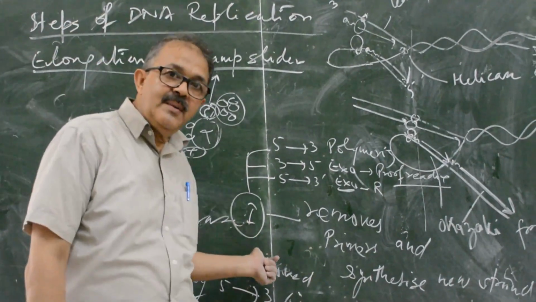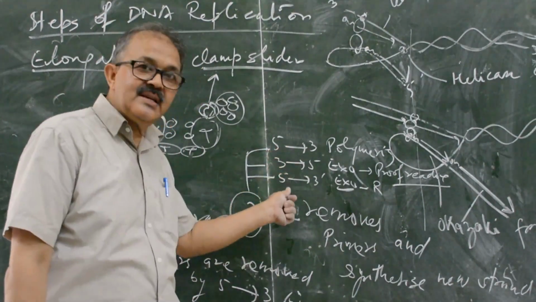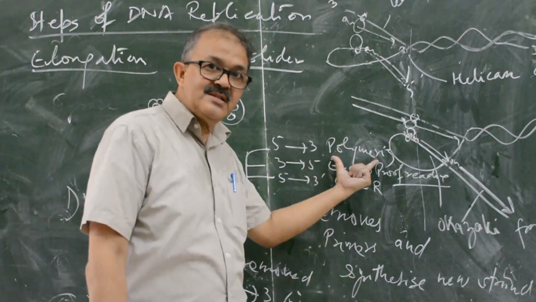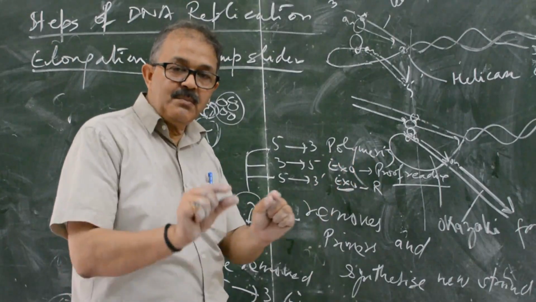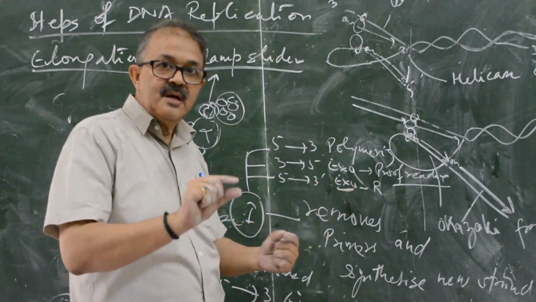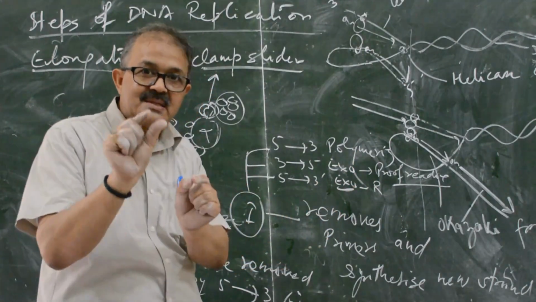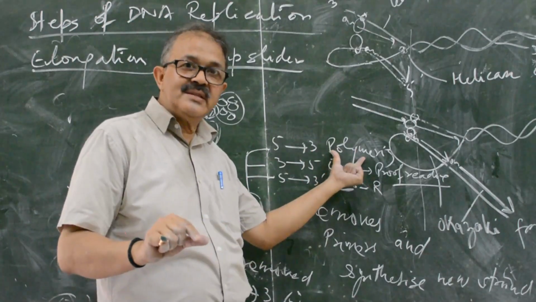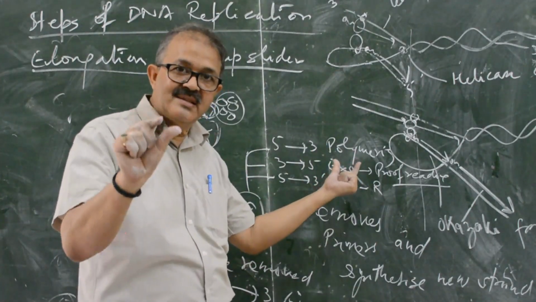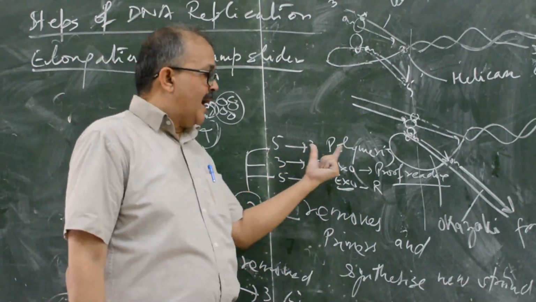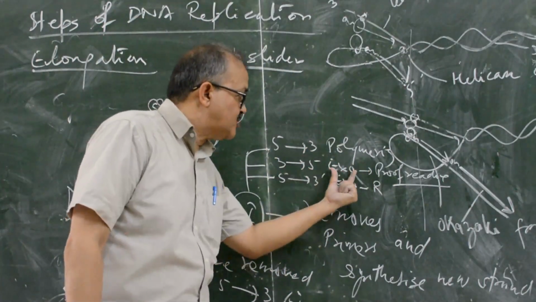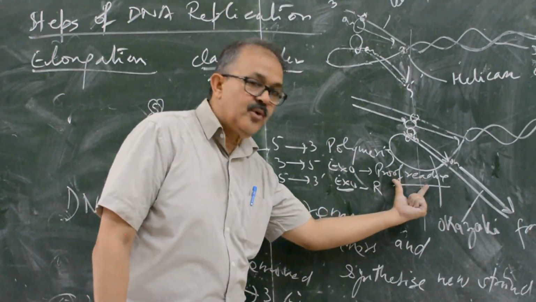DNA polymerase 1 has 3 activities: 5 to 3 polymerization. This means that the small fragment of RNA primers is removed, and at that place a new strand, a new fragment of DNA, is synthesized for replacement of the RNA primer. 5 to 3 polymerization, 3 to 5 exonuclease, proofreading.